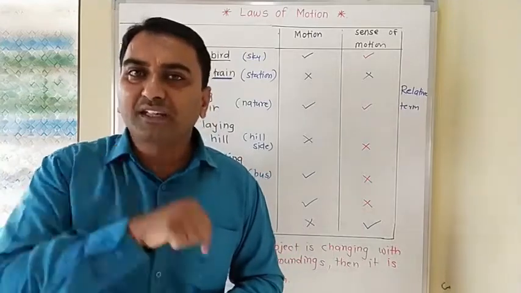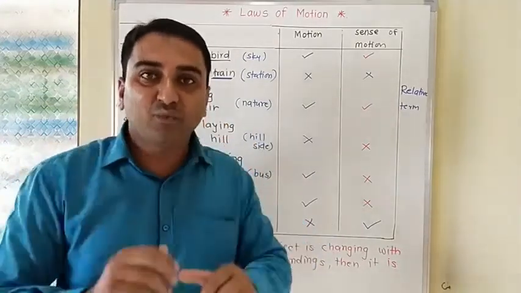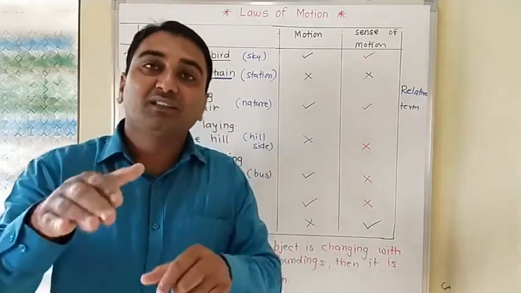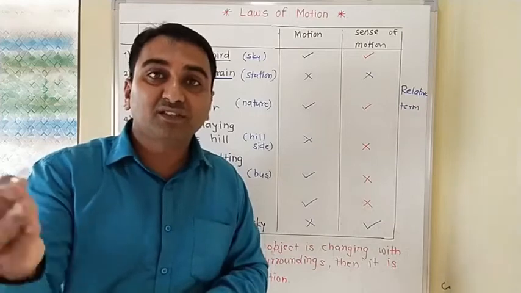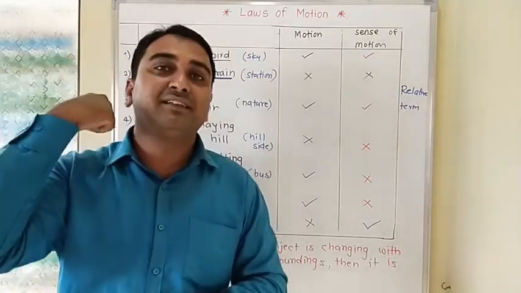So what point is moving? See, the surrounding is moving. The hills are moving. Why? Because the earth is in motion. And though the earth is in motion, we are observing the sun's motion. The sun is rising from the east and setting in the west.